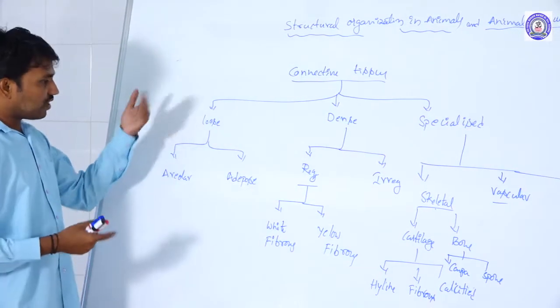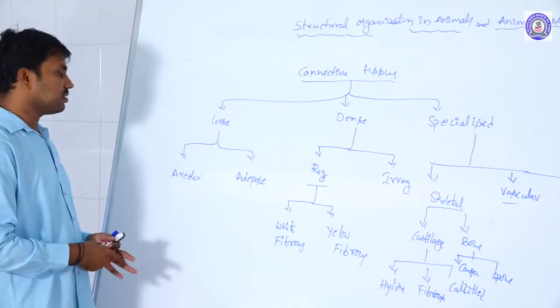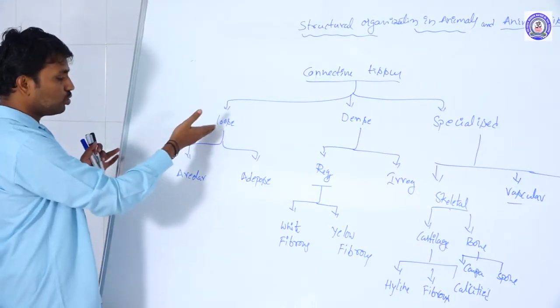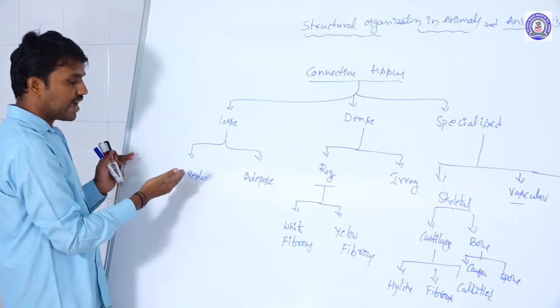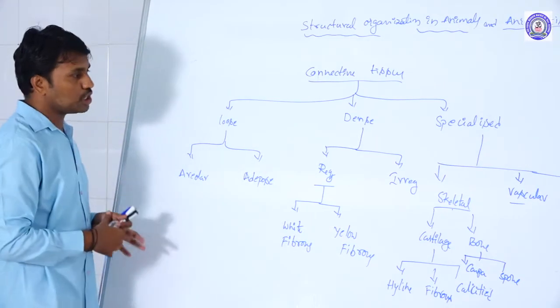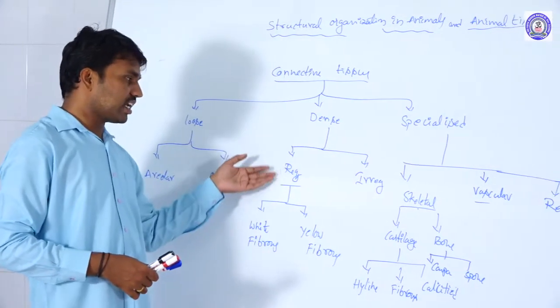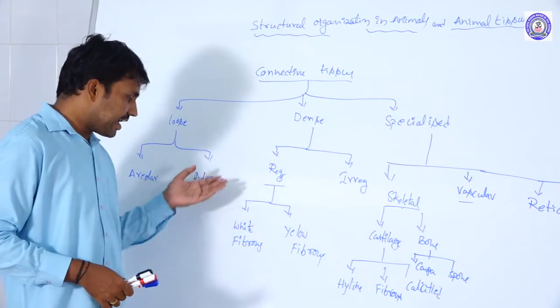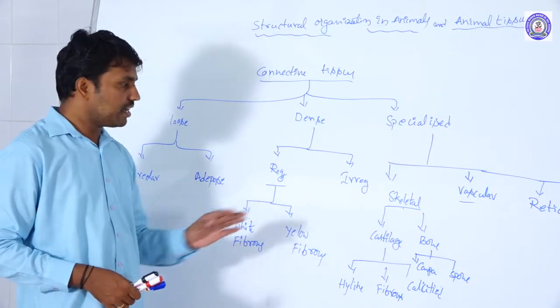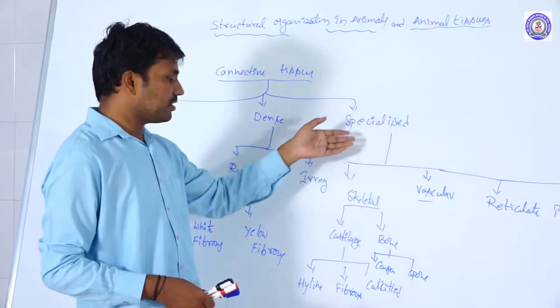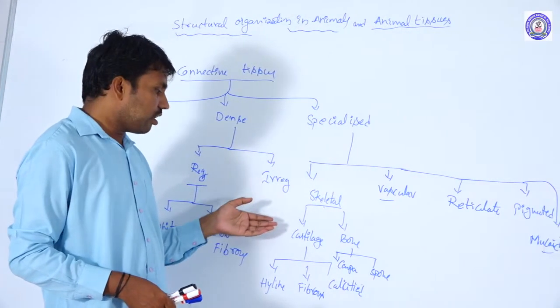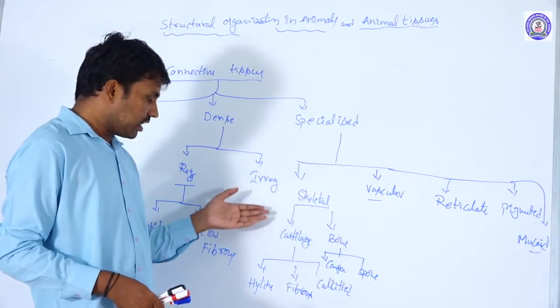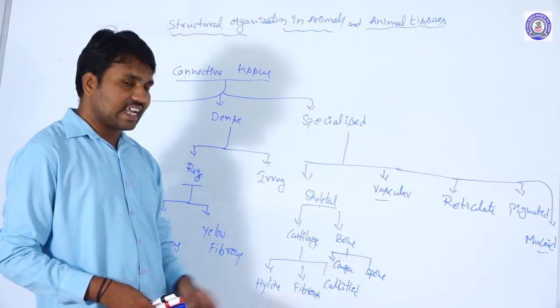Each has its own differentiations. Loose connective tissue is divided into areolar connective tissue and adipose connective tissue. Dense is regular and irregular. Regular is again divided into white fibrous and yellow fibrous. Specialized includes skeletal, in that the cartilage and the bone. Cartilage is hyaline, fibrous and calcified.